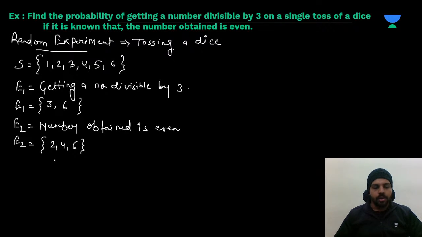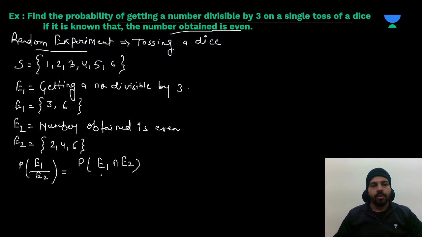Okay. So first of all, you have written E2 over here. Now, how will you apply conditional probability here? See, what probability are they asking? We have considered that as E1, and they are saying it is known that the number obtained is even. That means this event has already occurred. So we can write P of E1 given E2. That means they are asking to find the probability of event E1 when E2 has already occurred. So this will be P of E1 intersection E2 divided by P of E2.